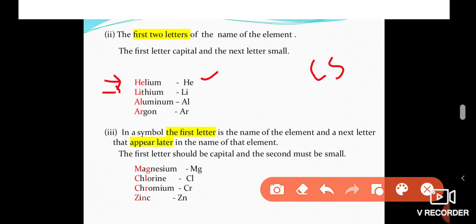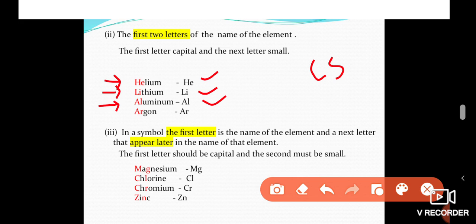In lithium, Li is the first two letters of the name. So what is the symbol? Capital L and small i. Like that, aluminium. The first two letters of aluminium are Al. So the symbol for aluminium is capital A and small l. Like that, argon also. Ar is the symbol for argon.